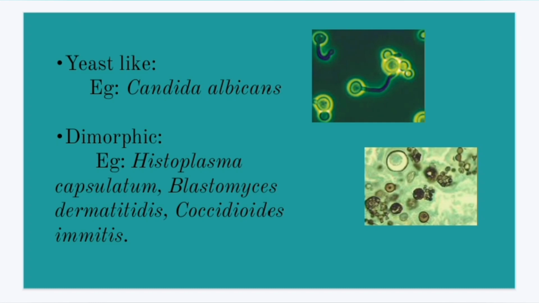In producing pseudohyphae, the cells are assembled in such a way that they resemble hyphae, for example Candida albicans. And dimorphic fungi exist in two different morphological forms at two different environmental conditions. They exist as yeast in tissues and in vitro at 37 degrees, and as molds in their natural habitat and in vitro at room temperature. You can see the pictures here of all 4 morphologically classified fungi. You should study the examples of all of these because they will be asked in your exams.